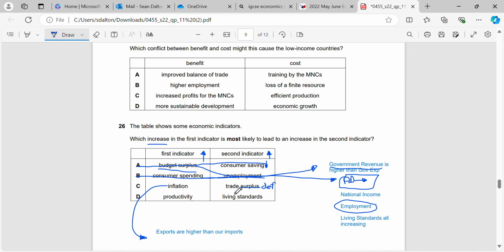Okay, because our exports become more expensive, so people will import from other countries instead, as our products in our country get more expensive, and less people will buy our exports in other countries because they've got more expensive due to inflation. So the correct answer here is D, an increase in productivity. So if we're making more goods and services, our output increases. What does that mean? That means that our GDP, or our real GDP, is likely to increase. And if our real GDP increases, then the living standards for people are also likely to increase.